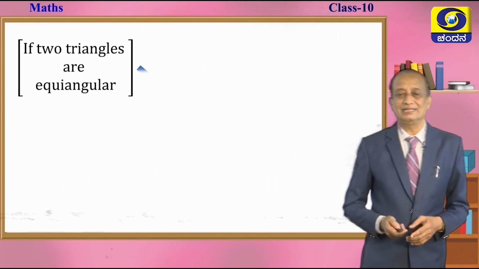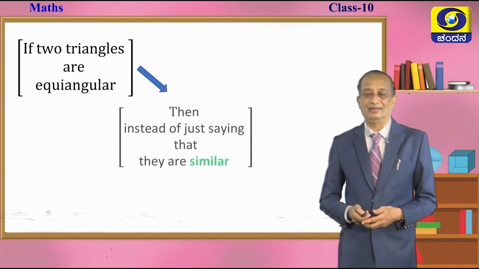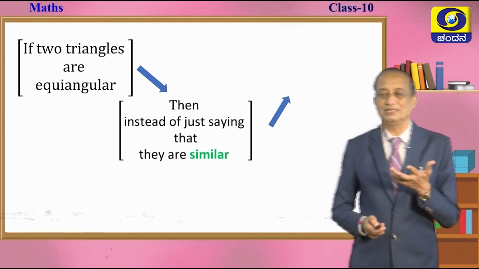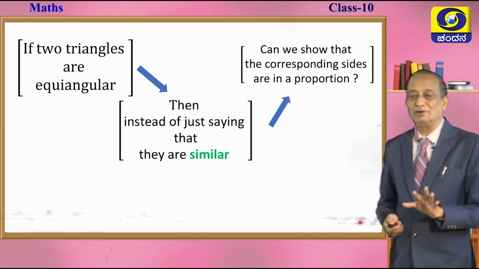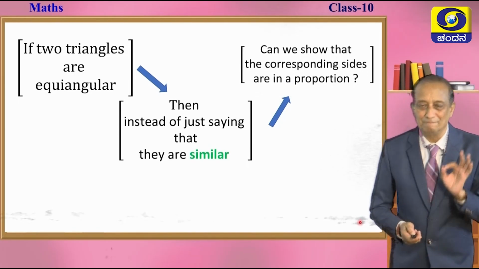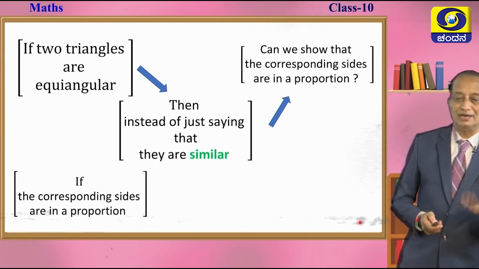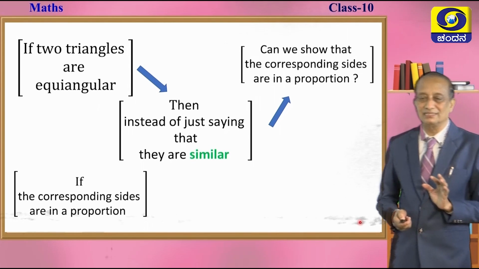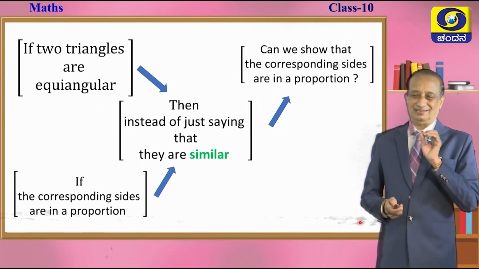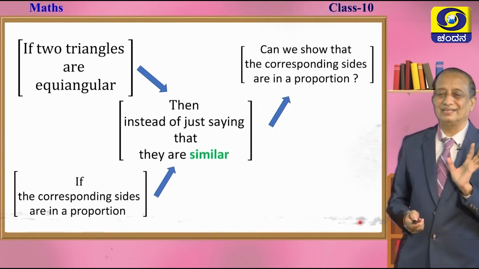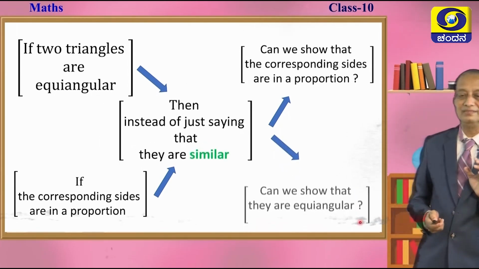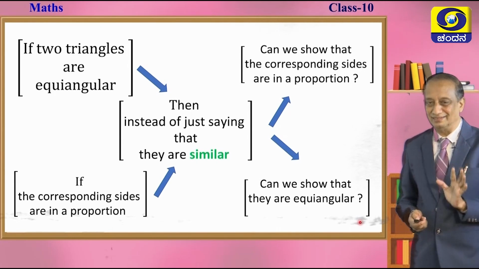Okay, if two triangles are equiangular, then instead of just saying that they are similar, we shall say it as their corresponding sides are in a proportion. The converse, the second property, if the corresponding sides of two triangles are in a proportion, instead of simply saying that as similar triangles, we will say it this way: they are equiangular.